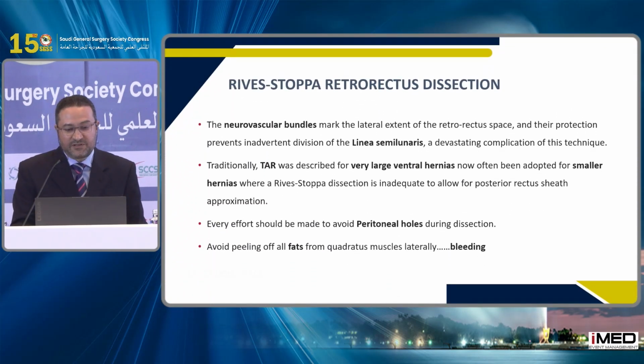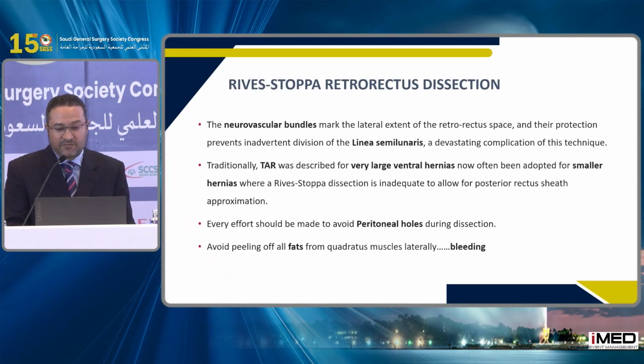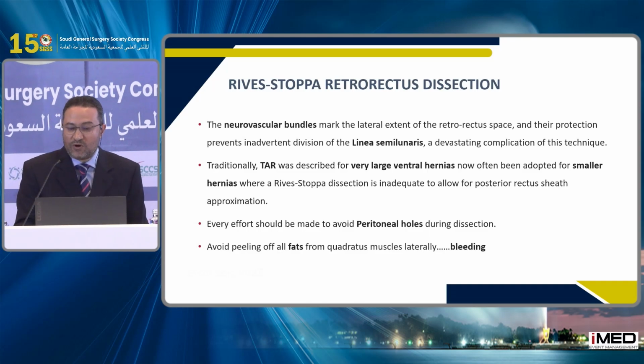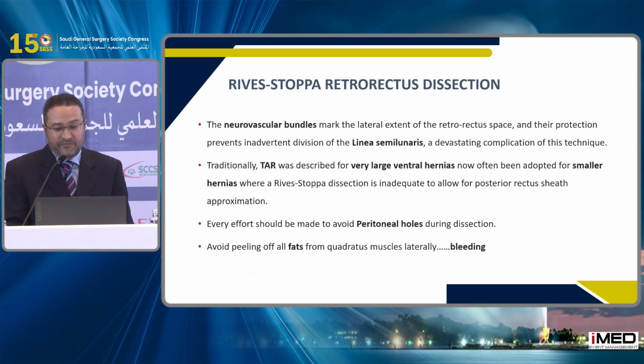Again, in the Rives-Stoppa, the neurovascular bundle marks the lateral extent of the retrorectus space, so you don't need to reach that level, at the linea semilunaris.